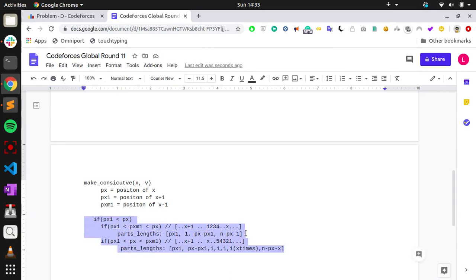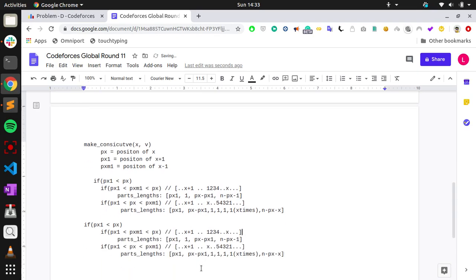Similarly, we do the same thing if px is greater than px1, so x plus 1 will come after x. If the configuration is like this, here it is x, then so on, like 4 3 2 1. In this case, the part lengths: before x as one part, right?